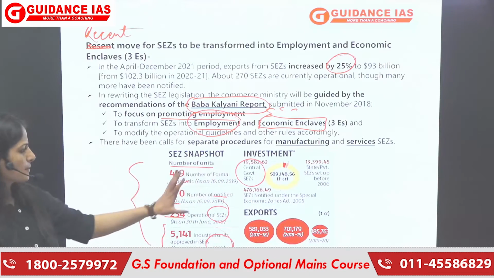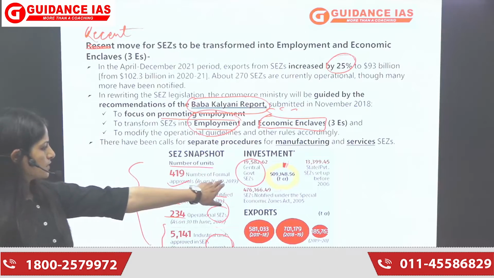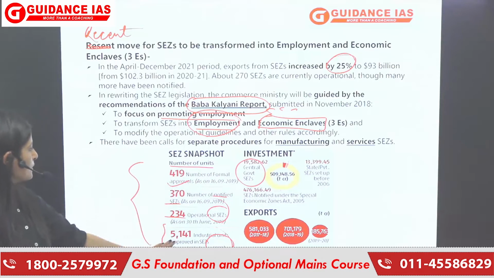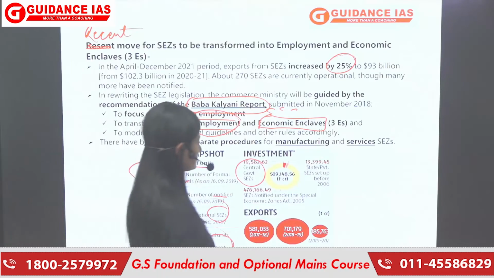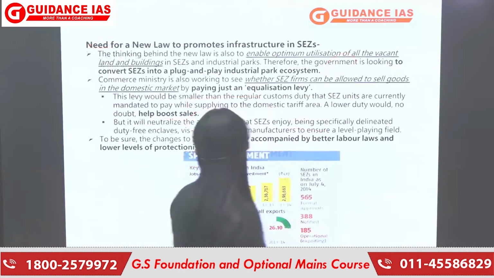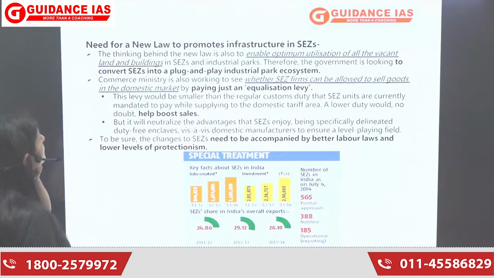So this is basically a separation of the central and the state government investment, and also how our number of units has increased. Right? Moving on to the next one.